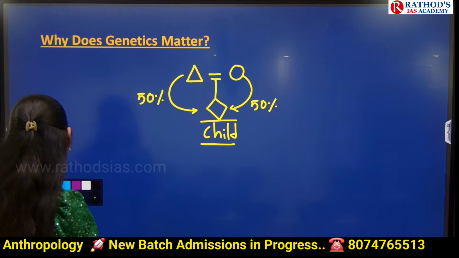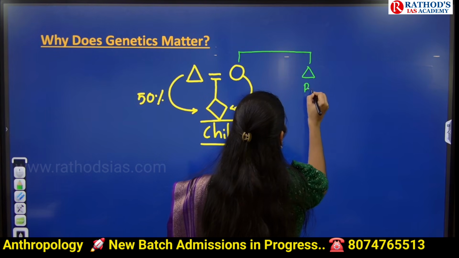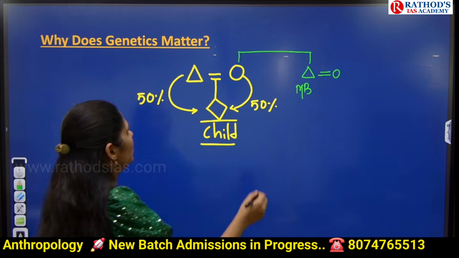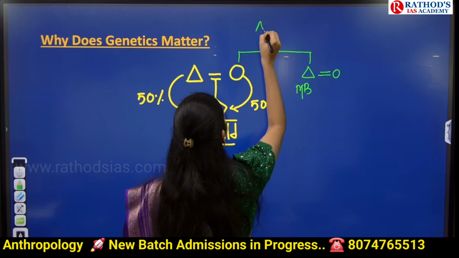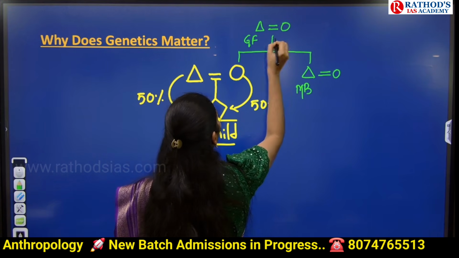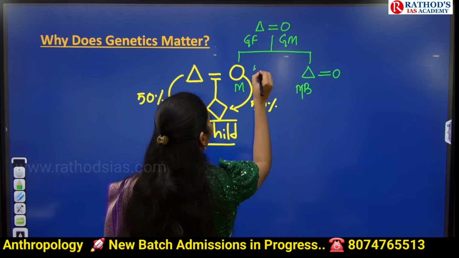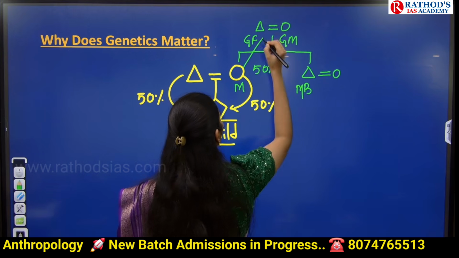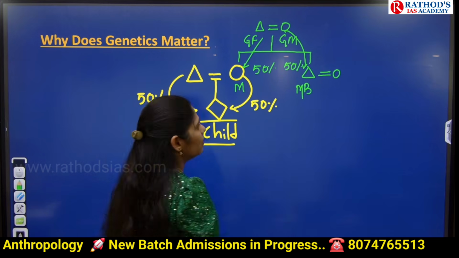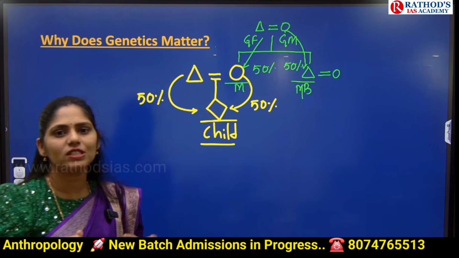Okay, let us take mother's brother here. They are from your grandfather and grandmother. Here we have grandfather, here we have grandmother, here we have your mother and mother's brother. They will both get 50% of genes from their grandfather, and your mother's brother will also get 50% of the genes shared. That means your mother and your mother's brother share almost the same genes.